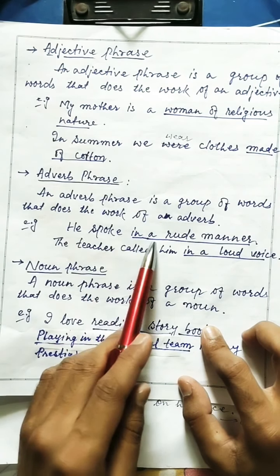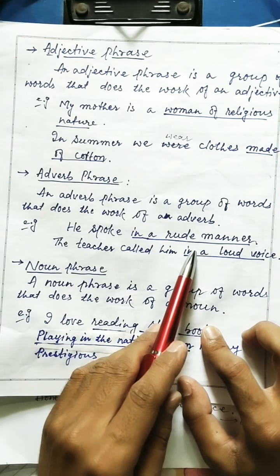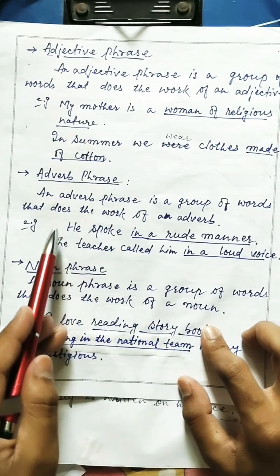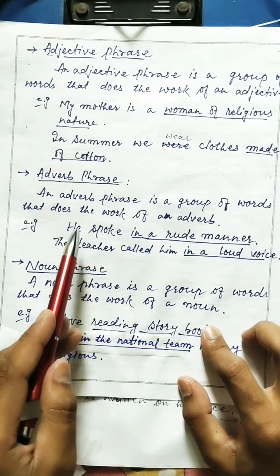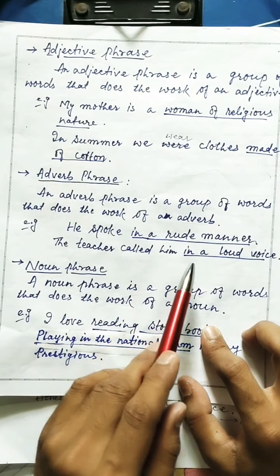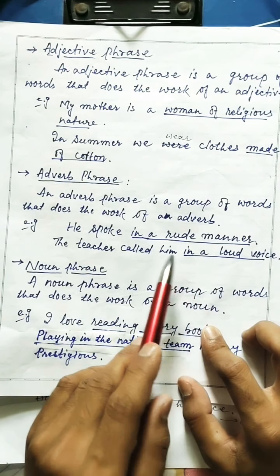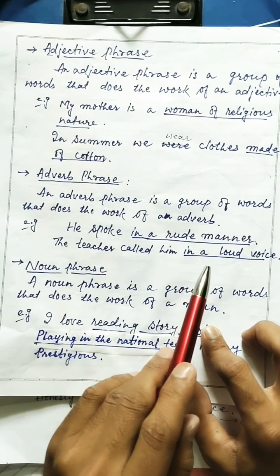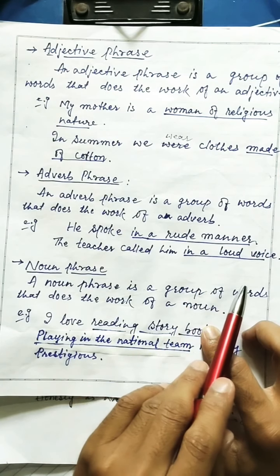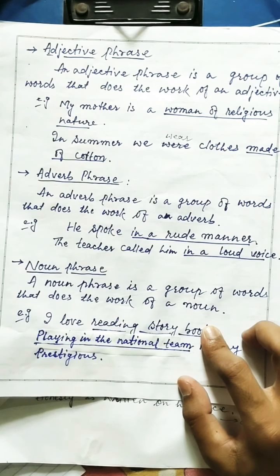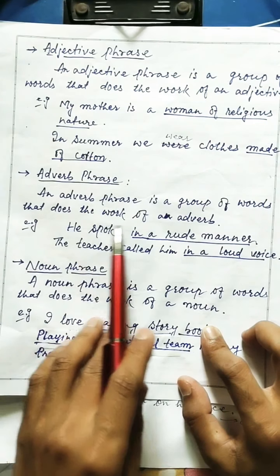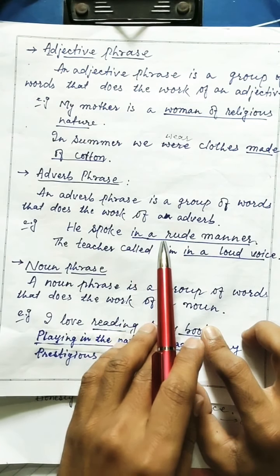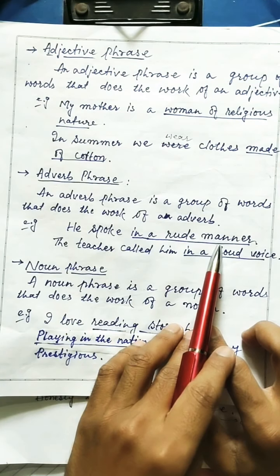He spoke in a rude manner. ओके, तो सिंपल सेंटेंस में हम लोग ये बोल सकते हैं, he spoke rudely. Rudely is an adverb, but when that very adverb is used as an adverb phrase, okay, in a rude manner. So he spoke in a rude manner. In this sentence, in a rude manner is an adverb phrase.